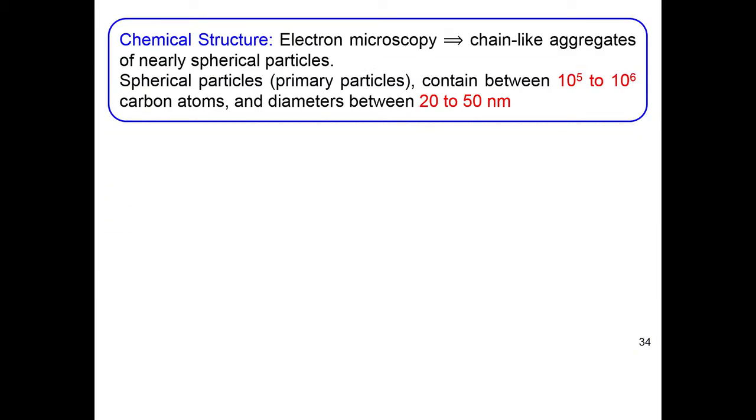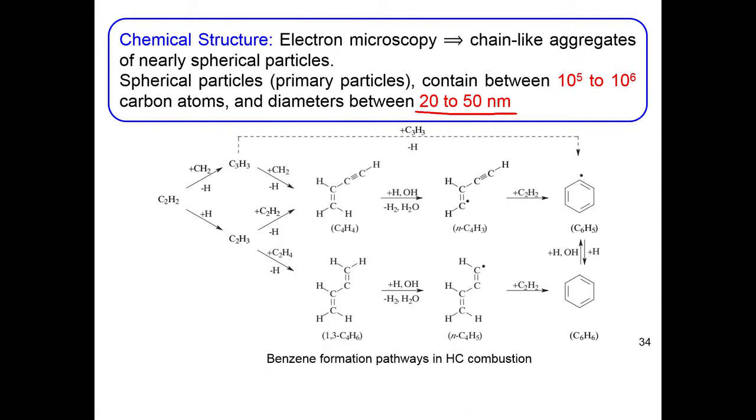And as we discussed, these chain-like aggregates of spherical particles are formed, and they contain several thousands to hundreds of thousands of carbon atoms, and the diameters of these particles are from 20 to 50 nanometers.